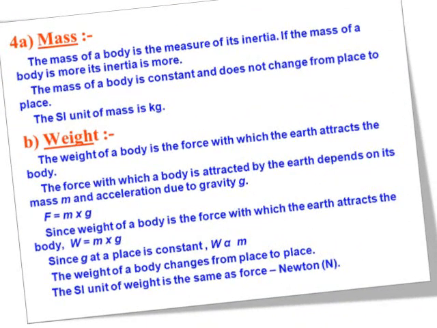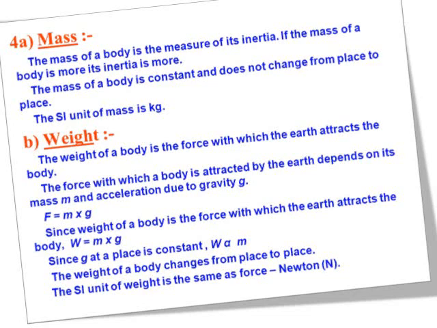Now, let us move to the next concept of mass and weight. This concept we have already seen in the previous chapters, so let us just revise this. Mass. The mass of a body is the measure of its inertia. If the mass of a body is more, its inertia is also more. The mass of a body is constant and does not change from place to place. The SI unit of mass is kilogram.